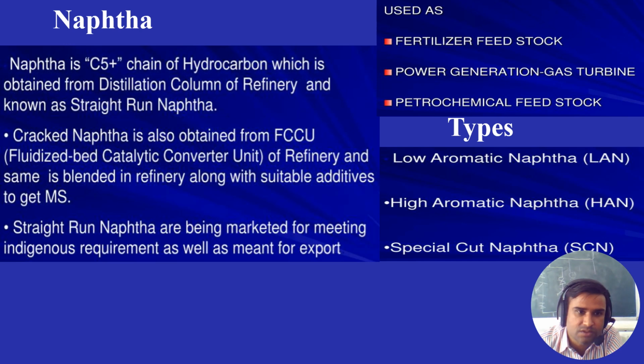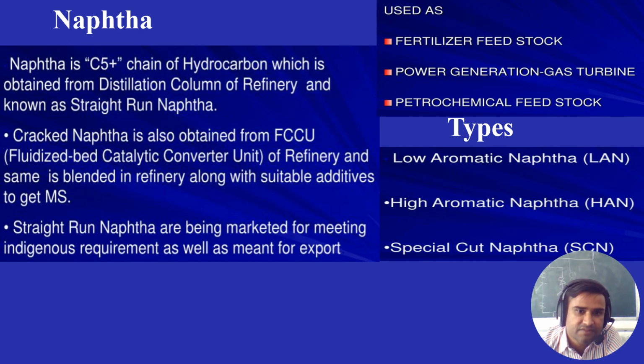Cracked naphtha is also obtained from the fluid bed catalytic cracking unit of the refinery. The same is blended in the refinery along with suitable additives to MS. MS is motor spirit. Straight run naphtha is being marketed for meeting indigenous requirement as well as a means for export. So naphtha is basically used as fertilizer feedstock to make fertilizers, and it is used in power generation for gas turbines, and it is also a major feedstock for petrochemical plants.